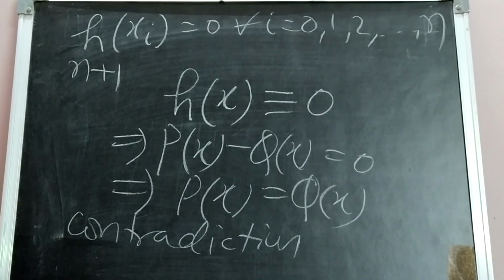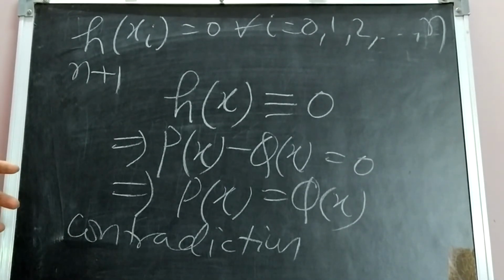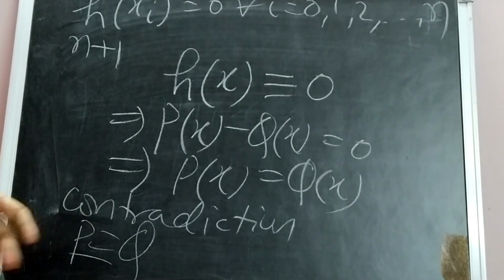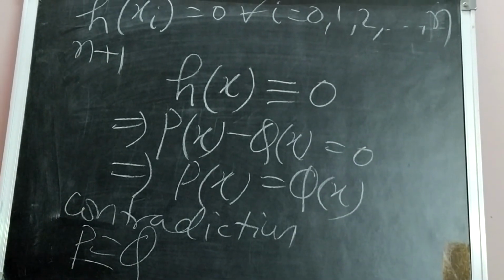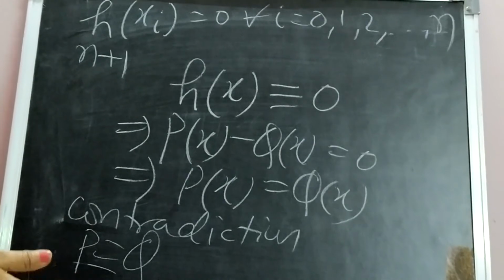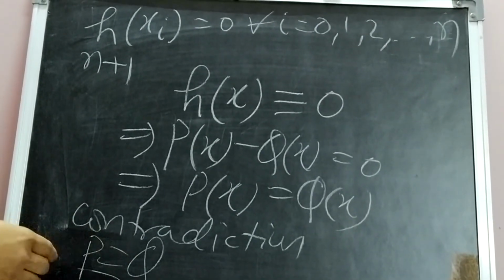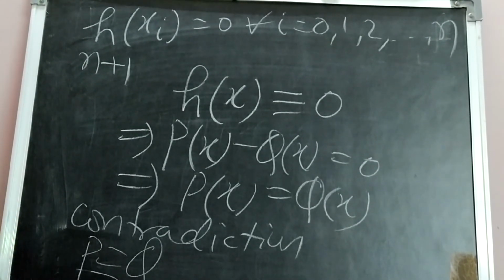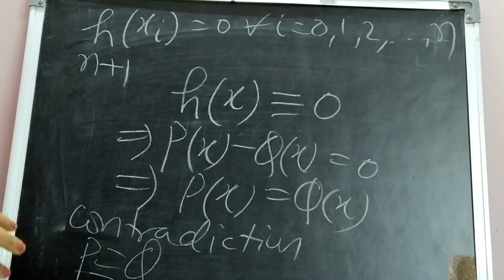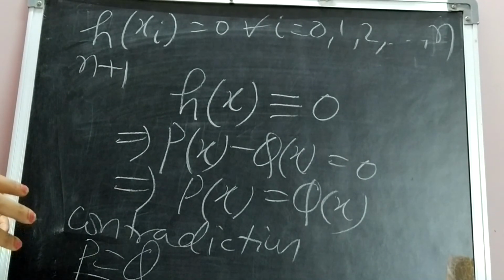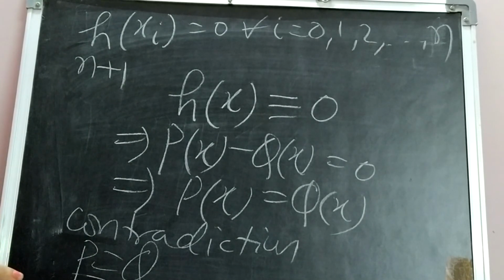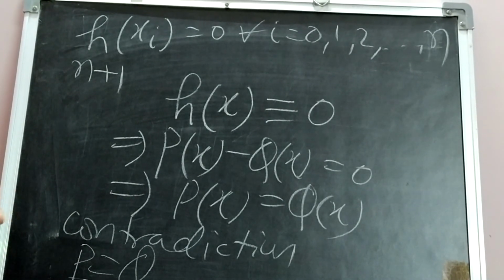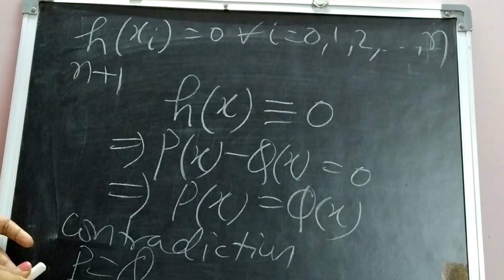Once the contradiction has been raised, it means our supposition was wrong, and this is possible only when p is equal to q. P is equivalent to q means there are no different polynomials. Both the polynomials are the same. So we can conclude that for interpolating f, we have one and only one polynomial of degree at most n which interpolates f for the n plus 1 data points. So the uniqueness part of this interpolating polynomial has been proved. Thank you.